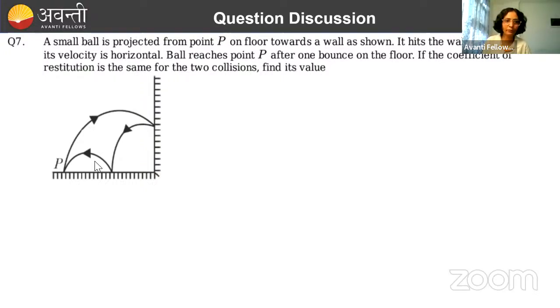What the question was given: a small ball is projected from point P on floor, done, towards the wall as shown. It hits the wall when its velocity is horizontal. Yani ki, you have thrown this from here, and when it is hitting the wall, it is hitting it horizontally. यहाँ पे हमें दिख नहीं रहा ये horizontally, मुझे नहीं दिख रहा. But in the question, it is given that it hits the wall when its velocity is horizontal.